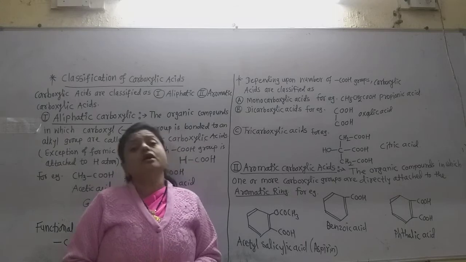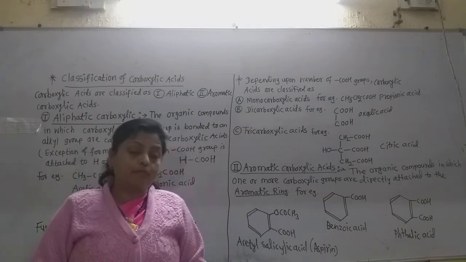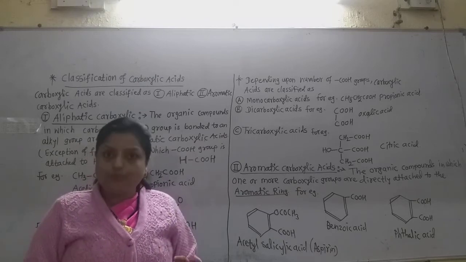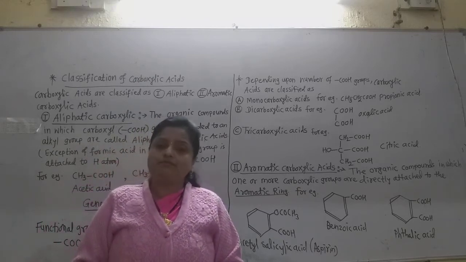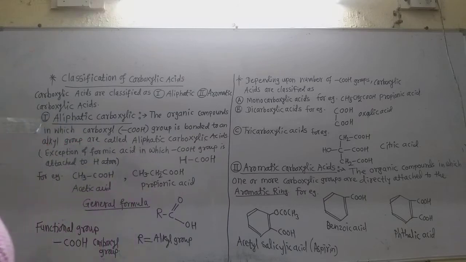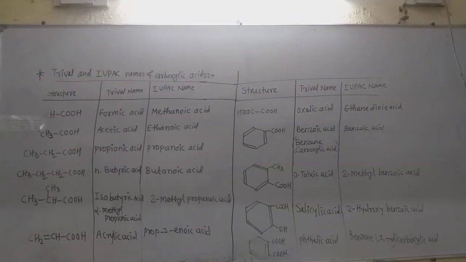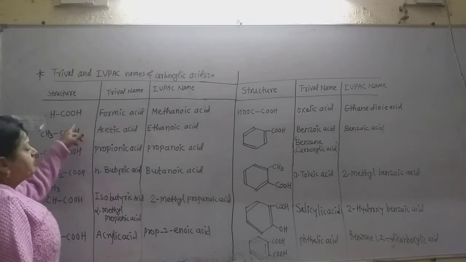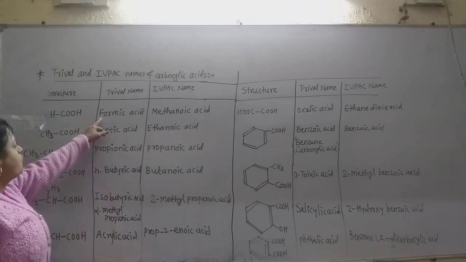Now let us study the nomenclature of carboxylic acids, the IUPAC nomenclature and common names. Let us see how the carboxylic acids are given their tribal names and IUPAC names. This is the first acid, formic acid.